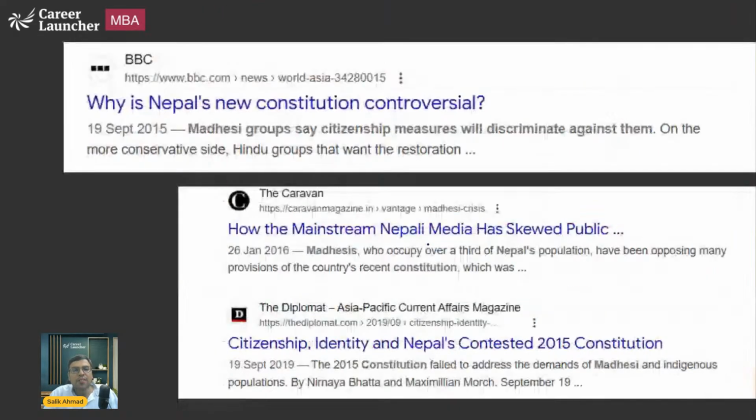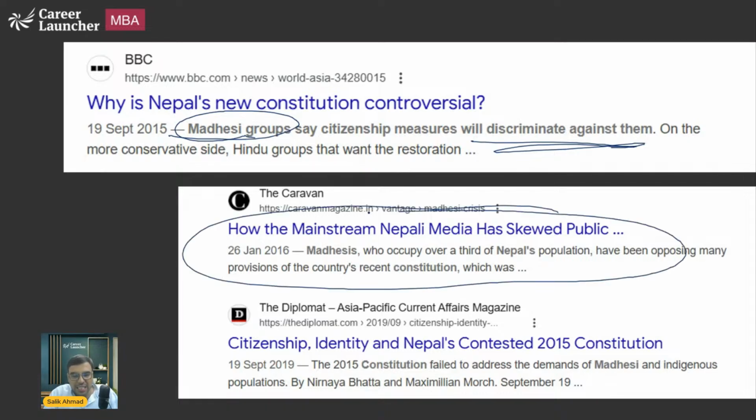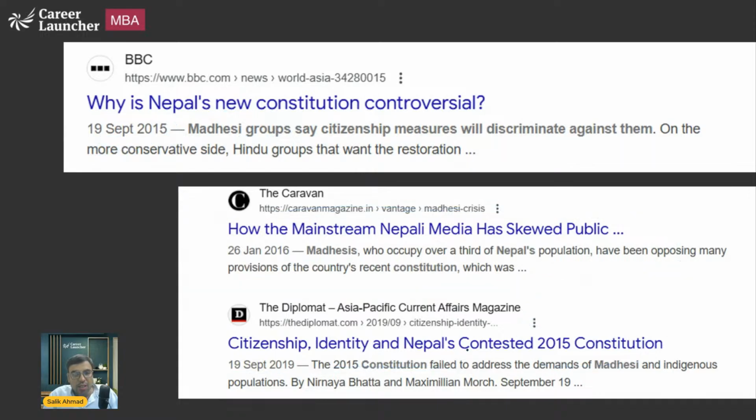So what happened after that, like you can see it here, why is Nepal's new constitution controversial? The Madhesi group says the citizenship measure will discriminate against them. So the Madhesis, who are the minority group in Nepal and comprise Indian origin people, said that there will be discrimination against us. And you can see there are a lot of articles coming out during that time, 2015, regarding the 2015 constitution of Nepal being discriminatory against Madhesis. So it was very much in the news at that time.